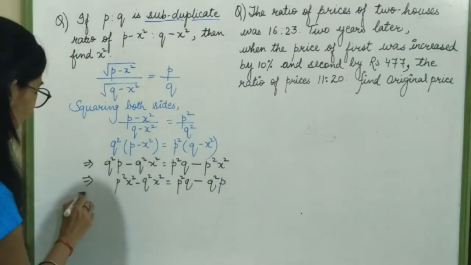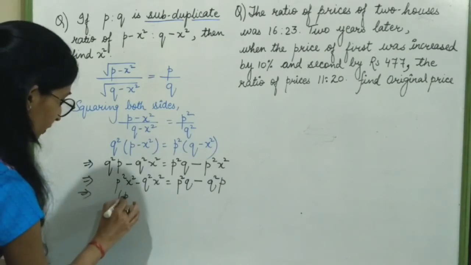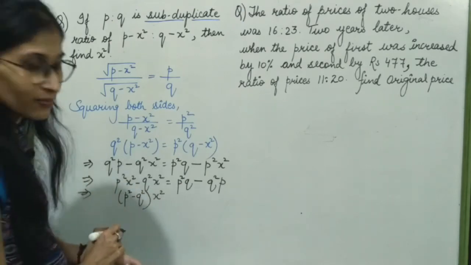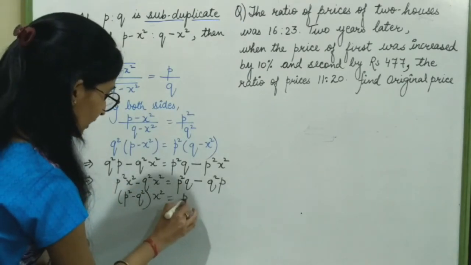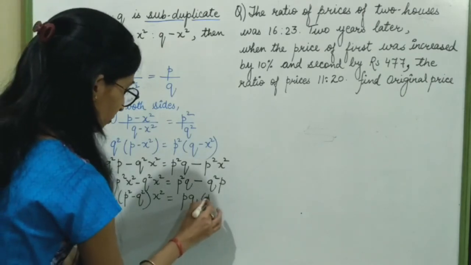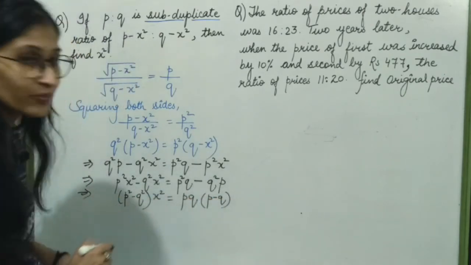Now take x square common: (P square minus Q square) into x square. From here I am taking PQ common, so it will become (P minus Q).